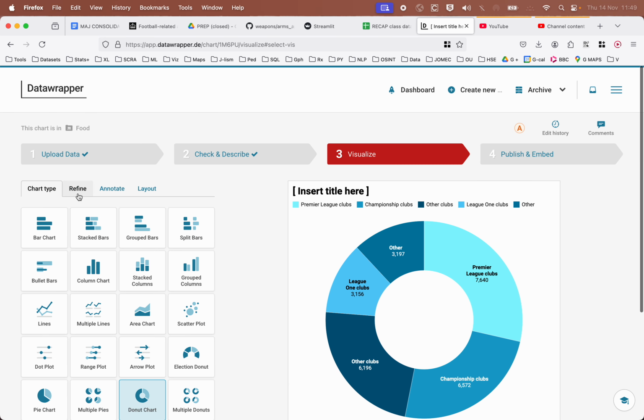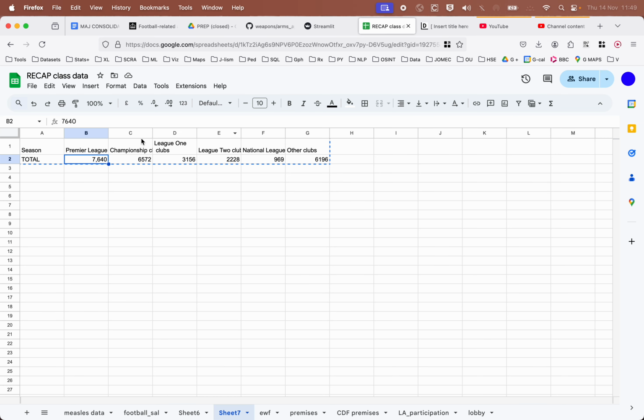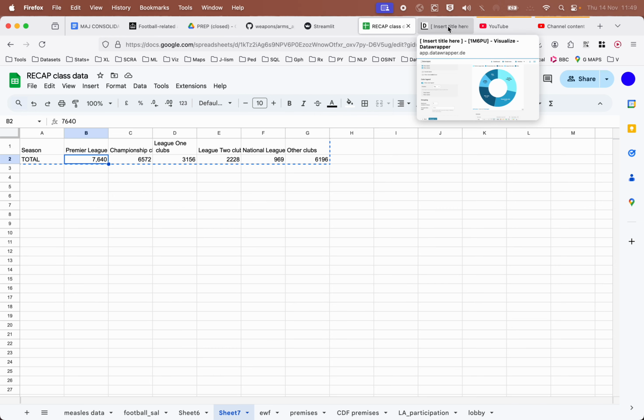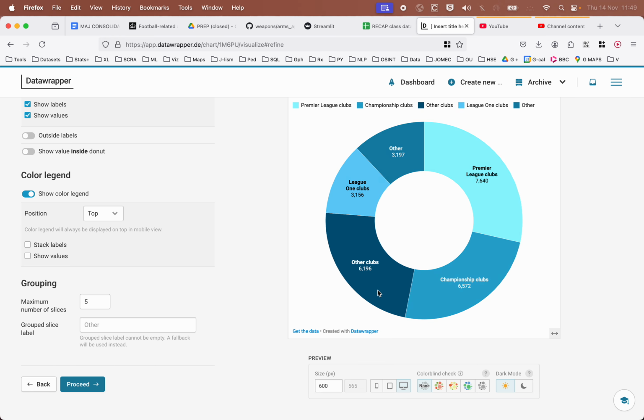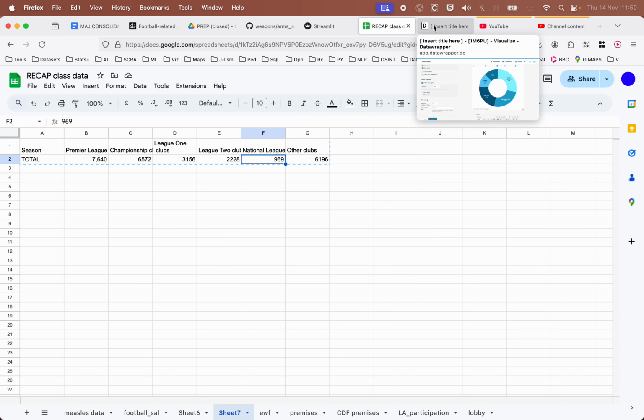Do we have options for... now, have we got... It's limiting it to 5 categories. I think we've only got 5. 1, 2, 3, 4. Oh, we're missing one. So we have other, which is 3197. Other... oh, it's adding up, I think, the 2 smaller ones, League 1 and National League. Okay, this is not very helpful.